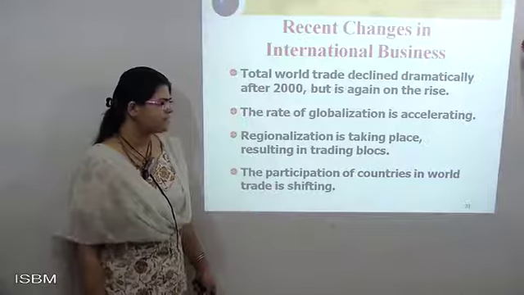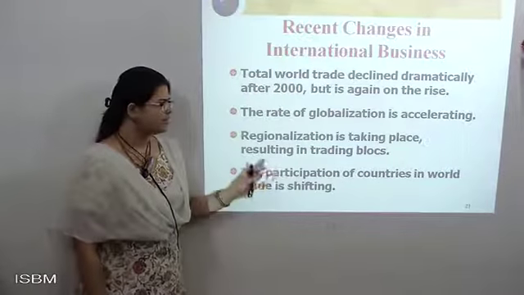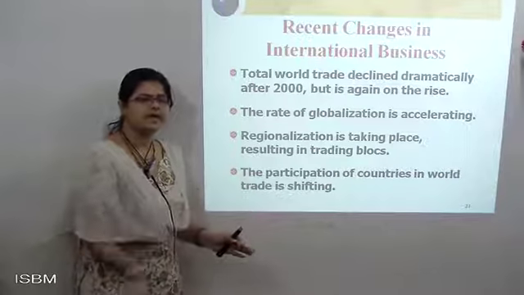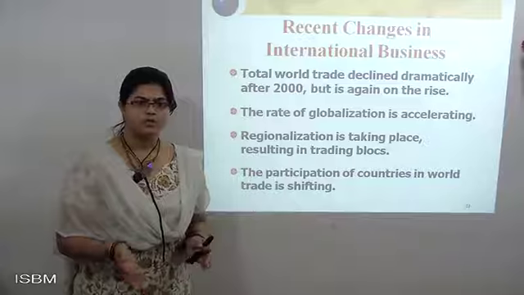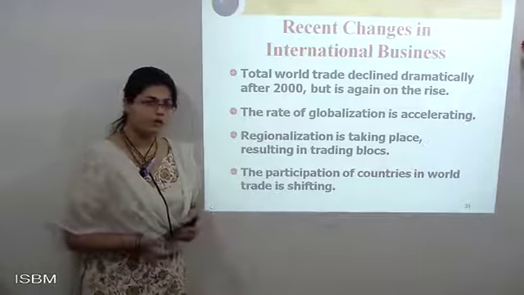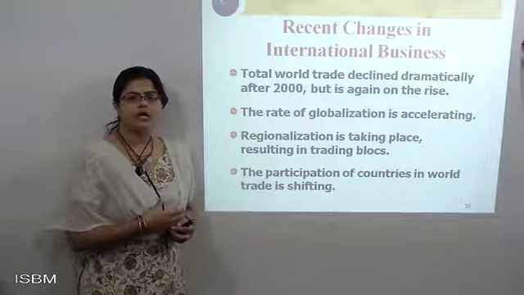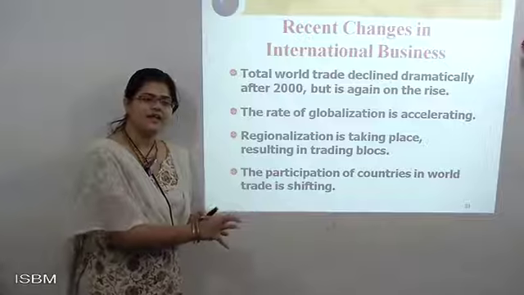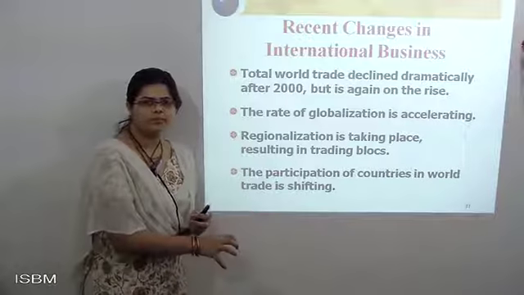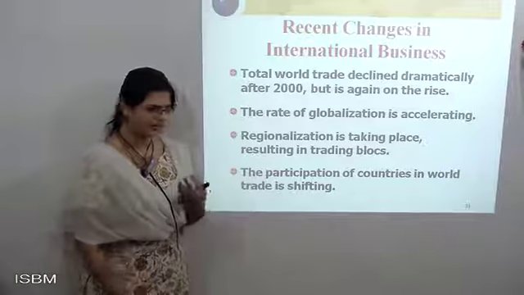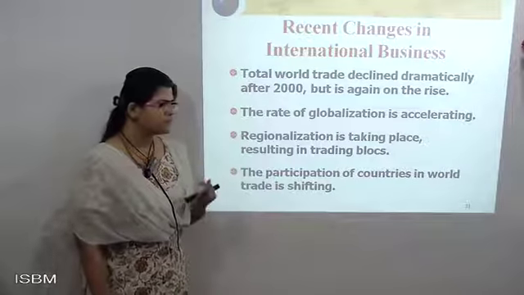Regionalization is taking place, resulting in trading blocs, because in each and every country there are regions with their own rules and regulations. So when you are distributing goods, blocs also come up, like for this area these goods are produced more, or these goods are traded more. With the help of these activities, that also creates growth. Okay, those types of changes have also happened.